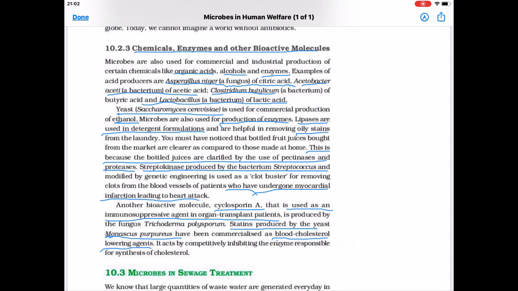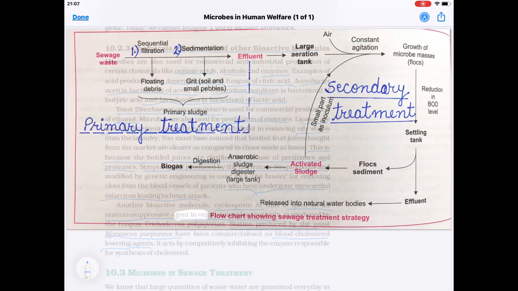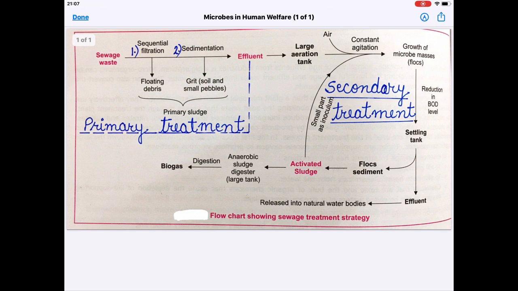Next is microbes in sewage treatment. First, try to understand the flow chart. Now, this is the flow chart showing sewage treatment strategy. First, the sewage water undergoes primary treatment. Under primary treatment, two parts: filtration and sedimentation. Under filtration, floating debris, the large objects which are floating on the water, are removed, and during second step under sedimentation, soil and small pebbles are removed. This comes under primary treatment.